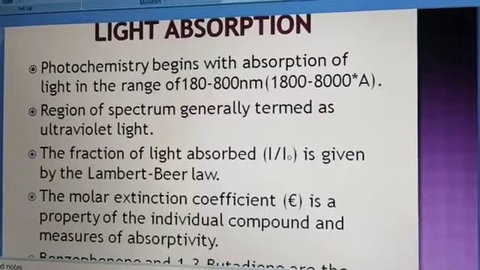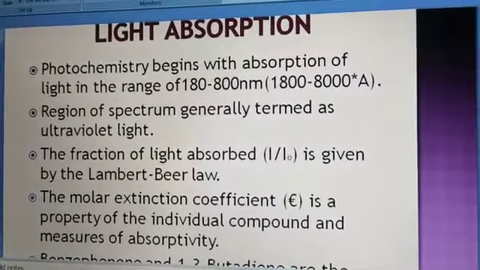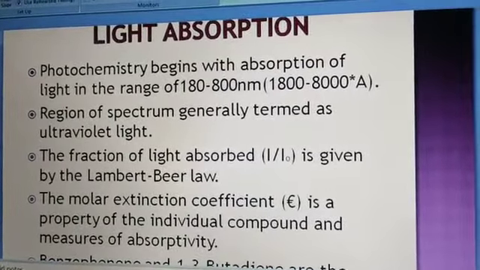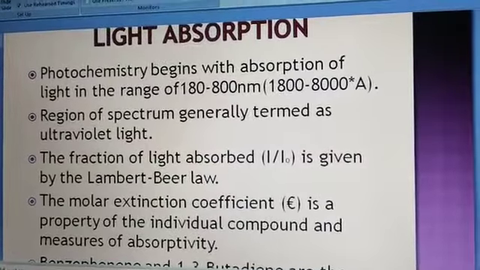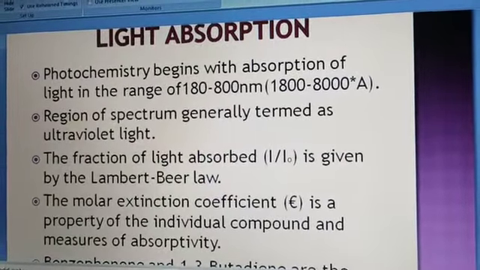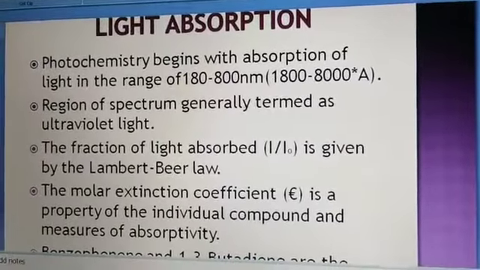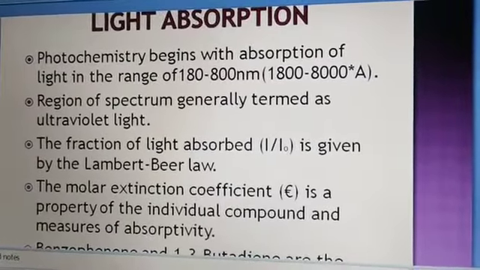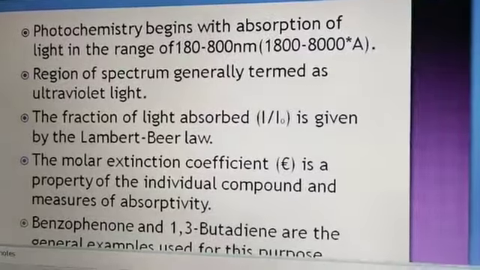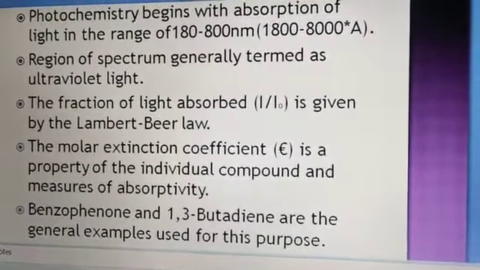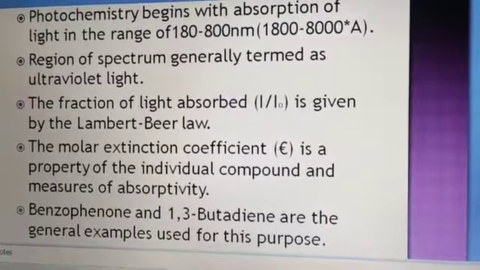As we know, photochemistry begins with the absorption of light in the range of 180 to 800 nanometers, that is from 1800 to 8000 angstrom. This region of the spectrum is generally termed ultraviolet light. The fraction of the light absorbed, I naught, is given by the Lambert-Beer law.